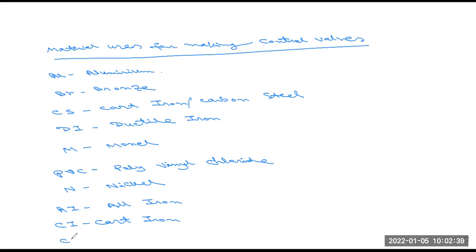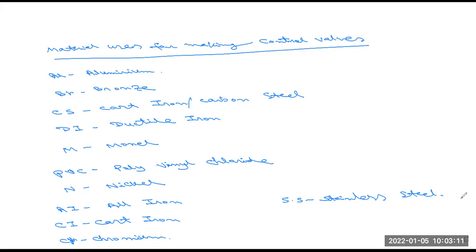Okay, chromium, Cr, that means the chromium. And also we have to use SS, that means the stainless steel. So etc. These are the different materials we have to use for making the control valves.